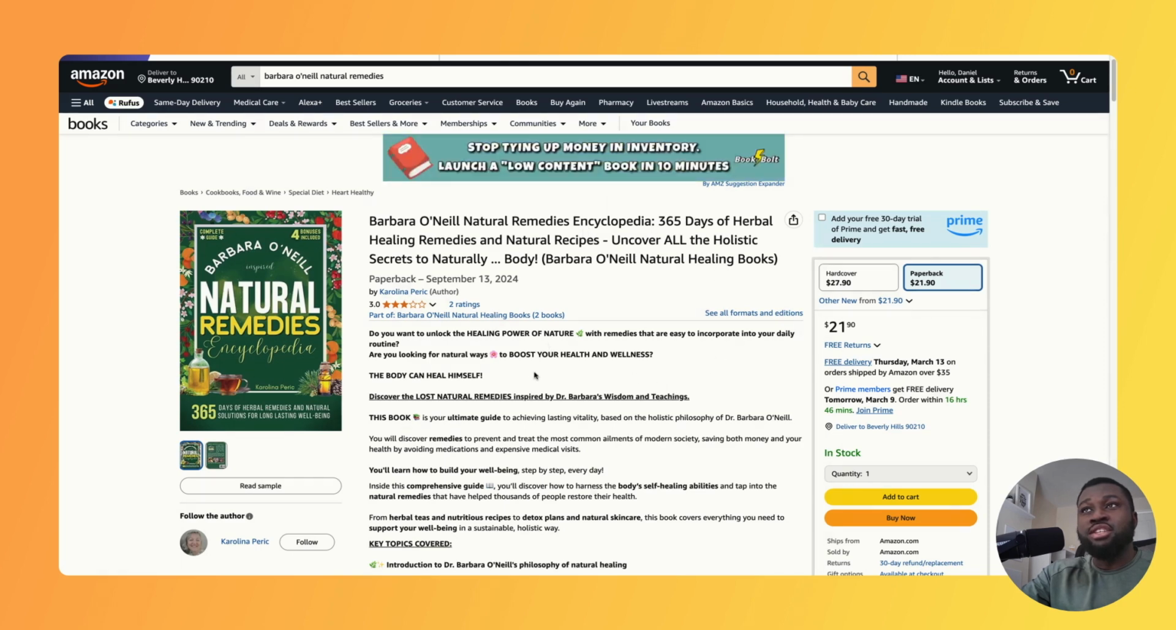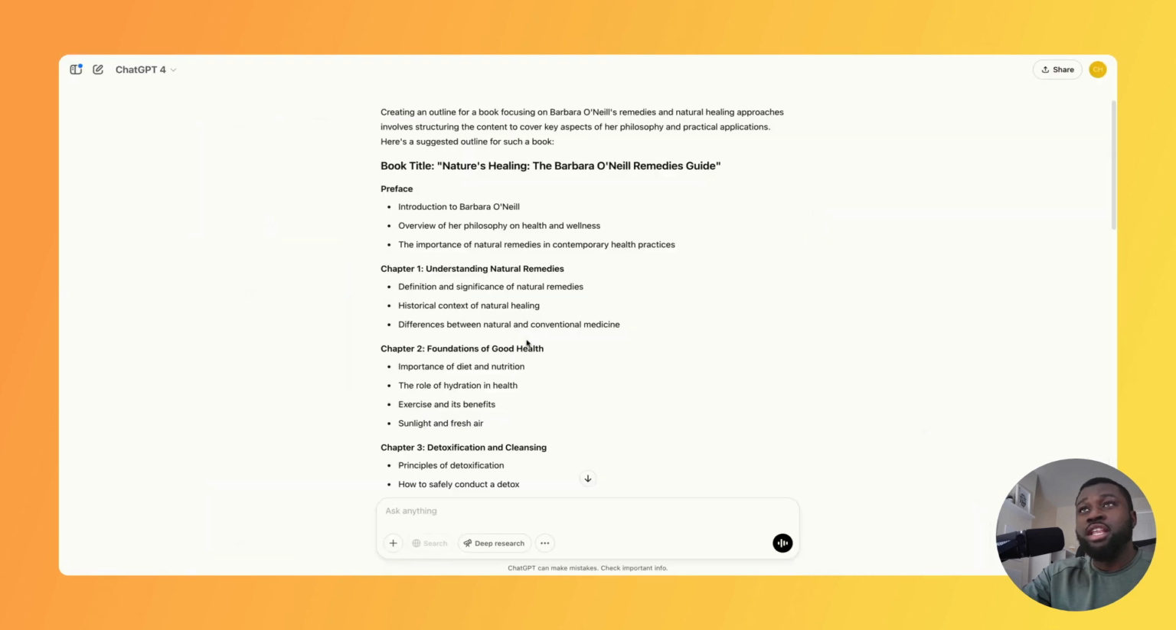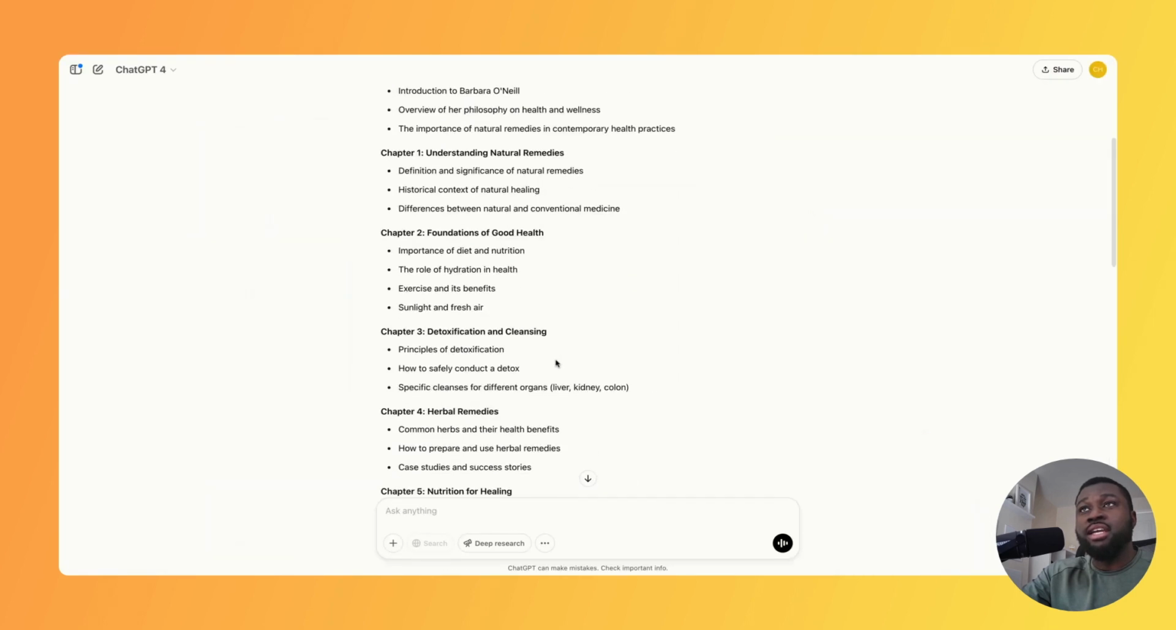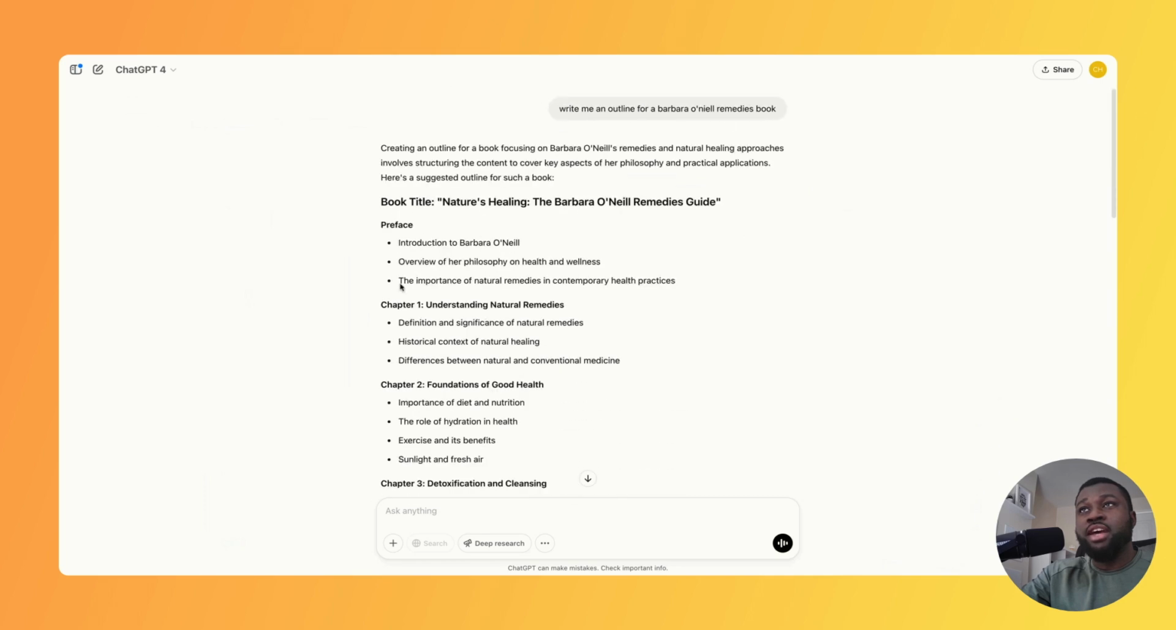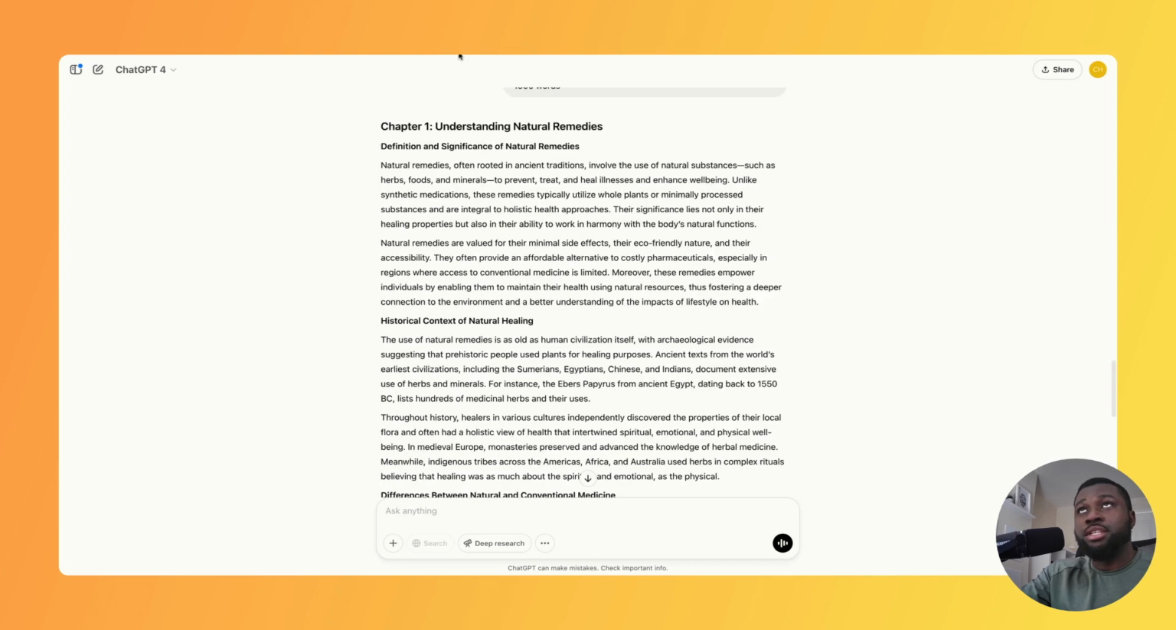It only has 2 reviews, but only 3 stars. So that already tells you a lot about it. And what a lot of these type of writers will do is they'll go into a tool such as ChatGPT. They'll ask for an outline. And then once they've got the outline, they'll copy and paste a certain section, let's say chapter 1, back into ChatGPT to get a more descriptive part.